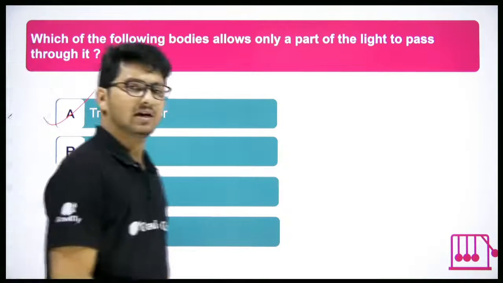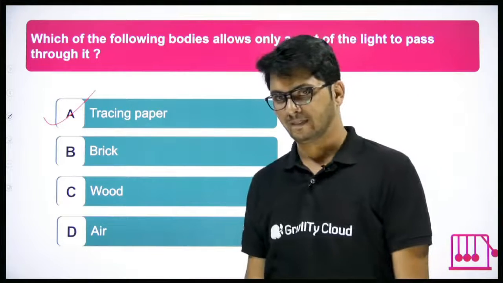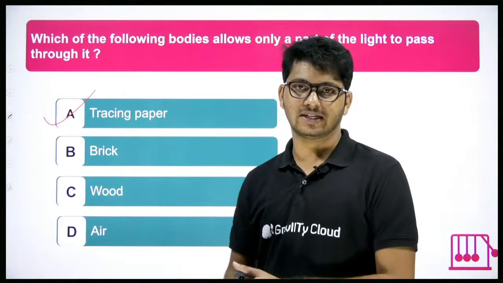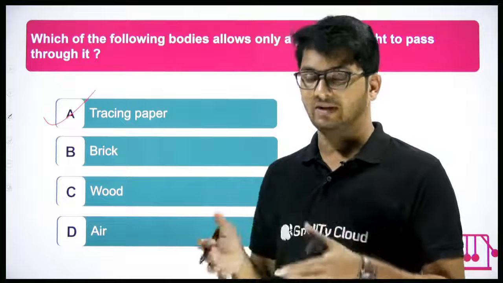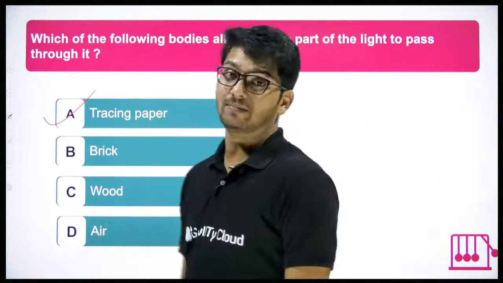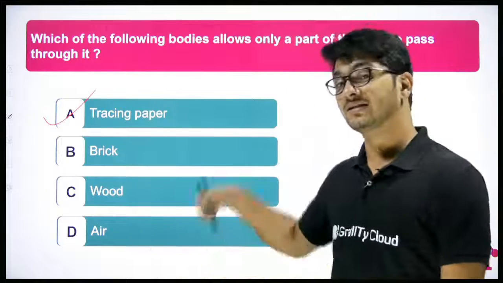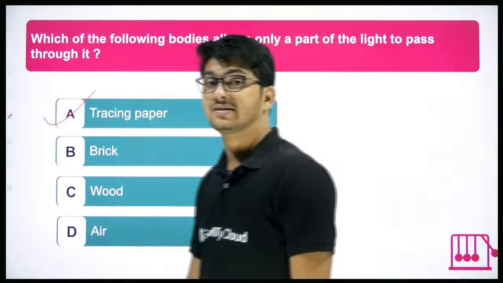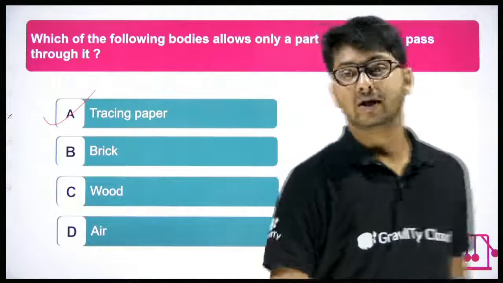Tracing paper is something you use to draw. It will be like see-through papers in drawing books. You place the paper on the image and then you draw on it. The same thing, tracing paper. Because you can see brick is opaque, wood is opaque and air is transparent. Air is transparent. Understood? Okay.